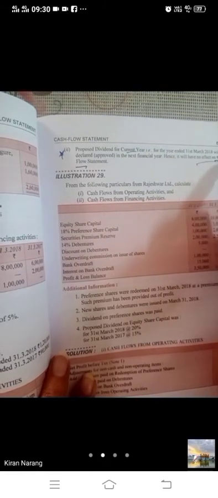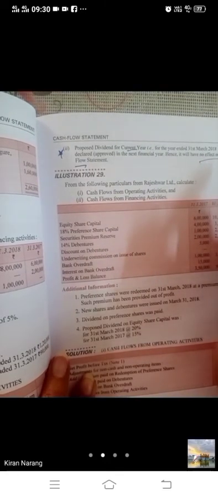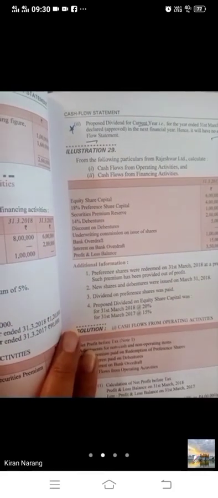The proposed dividend for current year will not be recorded anywhere, bache. Put a star on it also. The proposed dividend for current year will not be recorded anywhere because it has no effect on the cash flow statement. It is having no effect on either flow of cash. So, current year's proposed dividend you will avoid. Only previous year you will take twice, once in operating and once in financing.